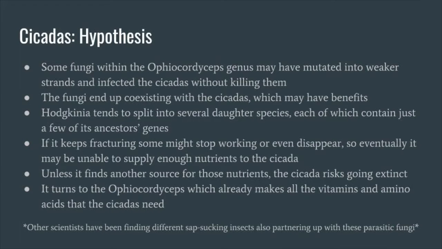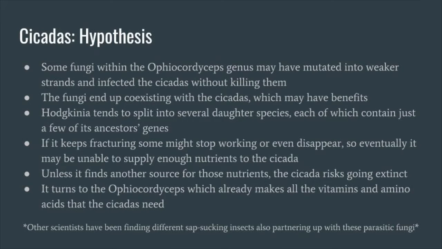Unless it finds another source for those nutrients, the cicada risks going extinct. So, it turns to the benign Ophiocordyceps already inside its body, which already makes all the vitamins and amino acids that the cicadas need. When Hodgkinia lets the cicadas down, Ophiocordyceps may have stepped up to the plate. This may not be unique to cicadas, as other scientists have been finding different sap-sucking insects also partnering up with these typically parasitic fungi.